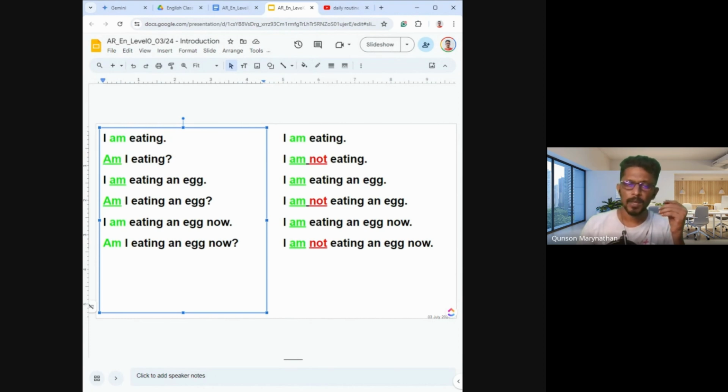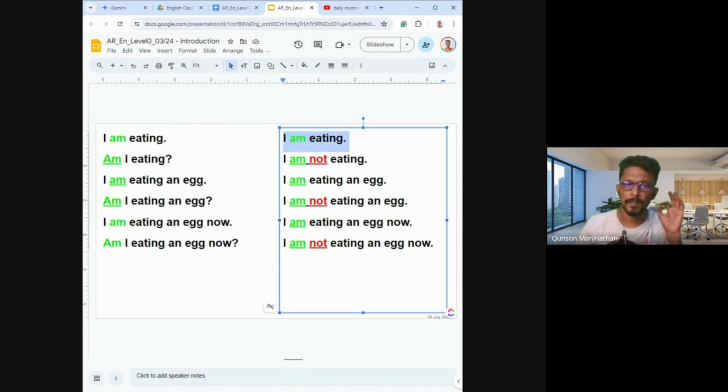The same way, if you want to make a negative statement, same thing. I am eating, and you have to locate the auxiliary verb. You have to find where the auxiliary verb is. This is the auxiliary verb, am. So to make it negative, we say I am not eating. The not doesn't come with eating, it comes with am. So this is am not. I am not eating. Right?